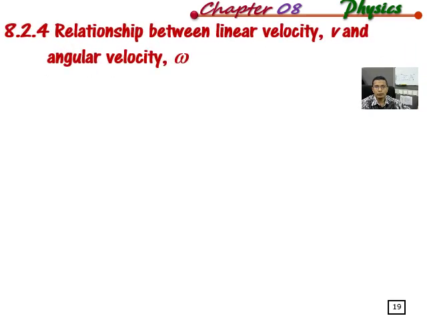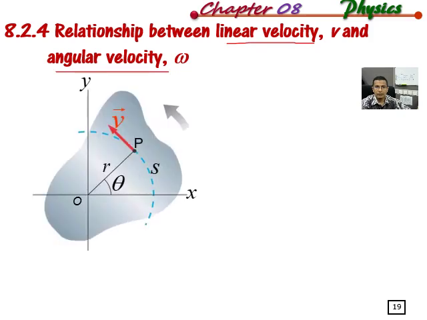So now we are going to look at the relationship between v and omega, where v is the linear velocity and omega is the angular velocity. So this is the rigid body. The rigid body undergoes rotational motion in the anti-clockwise direction. So we have a point P, which is one particle in the body. This point P rotates through angle theta, and the distance of point P to the rotational axis O is r. And then we have the arc length made by this particle P, s.